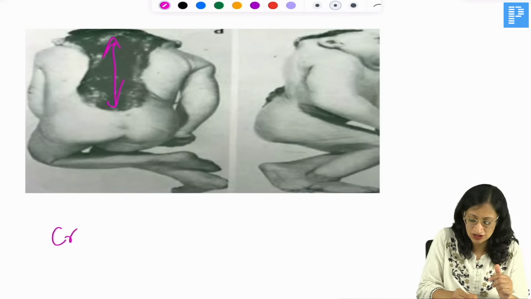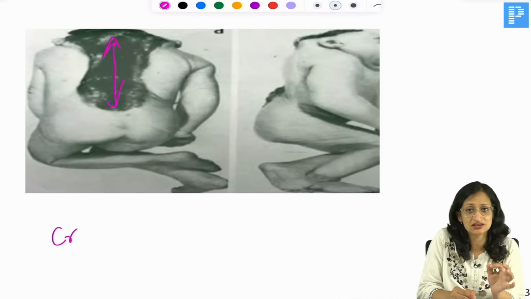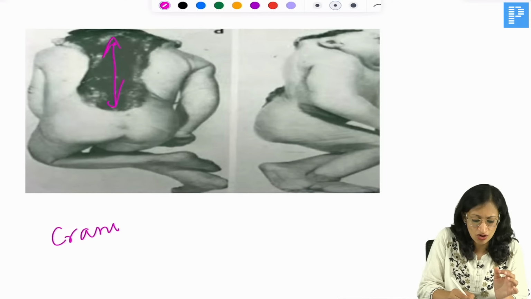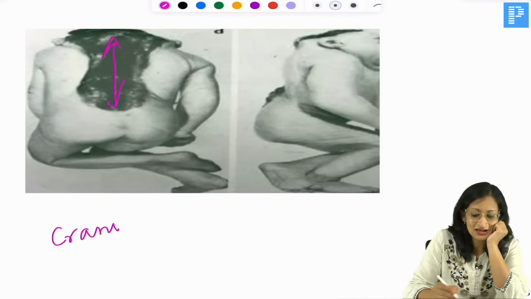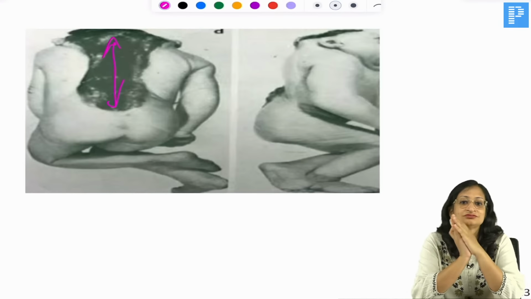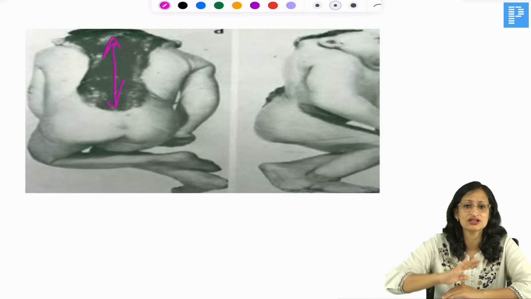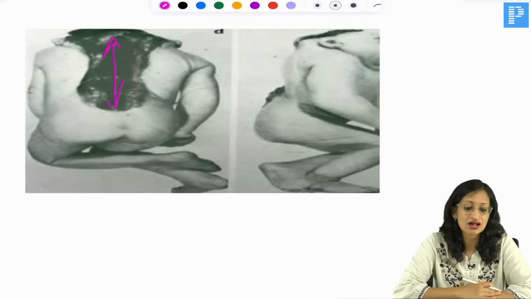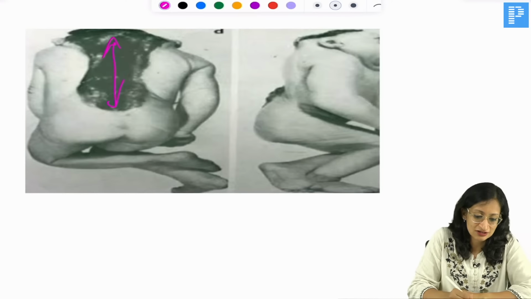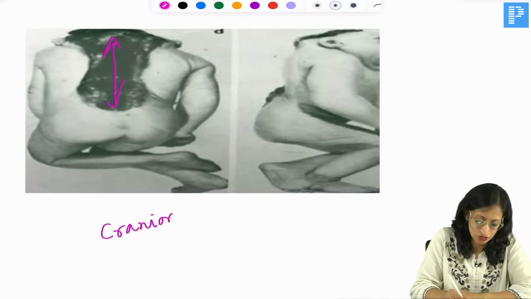A similar condition where almost the entire spine is defective and exposed to the outside is a very severe neural tube defect. It has been asked in FMGE July 23, this exact picture. I will wait for your answers. Yes, it is craniorachischisis. Very good, all of you.